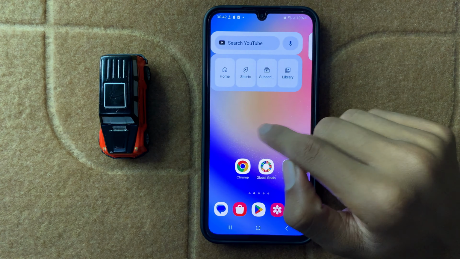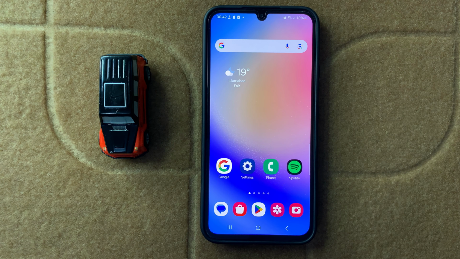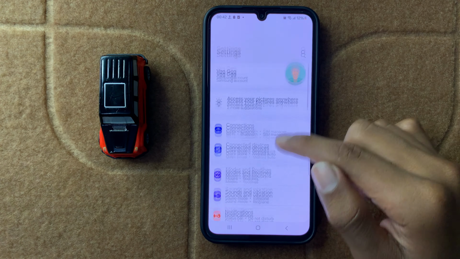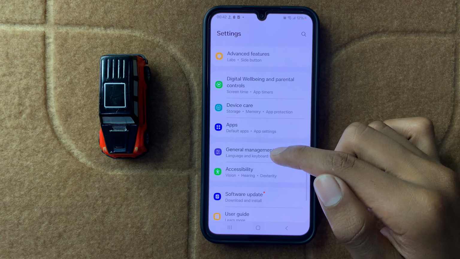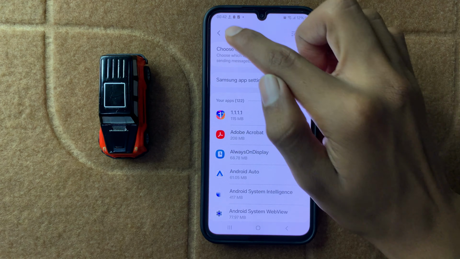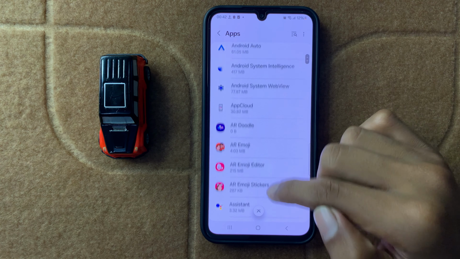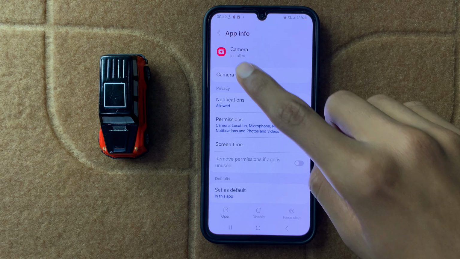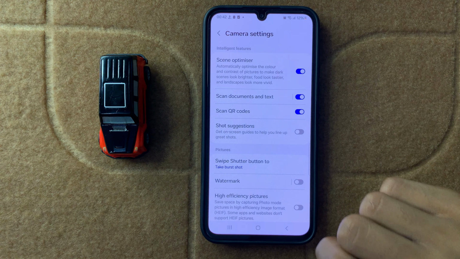First of all, reset camera settings. To reset your camera settings, open Settings, scroll down and click on Apps. After clicking on Apps, scroll down and open Camera, and then click on Camera settings.